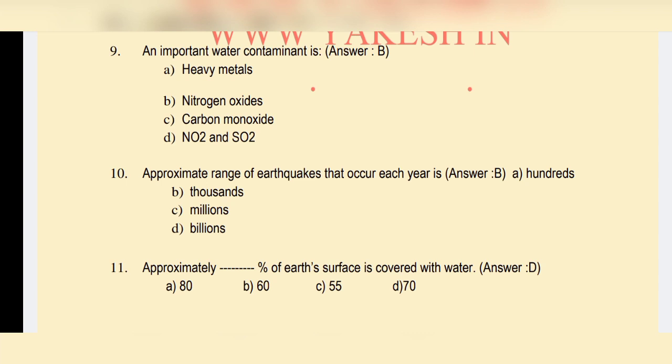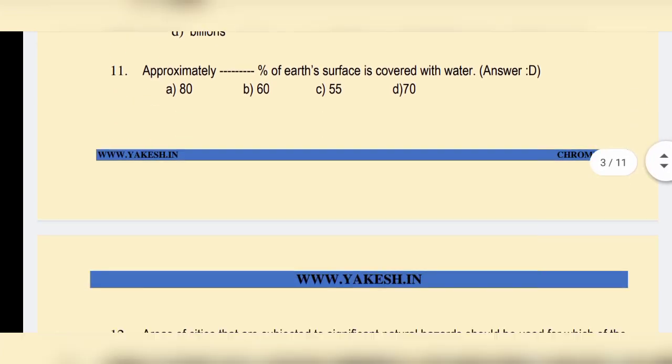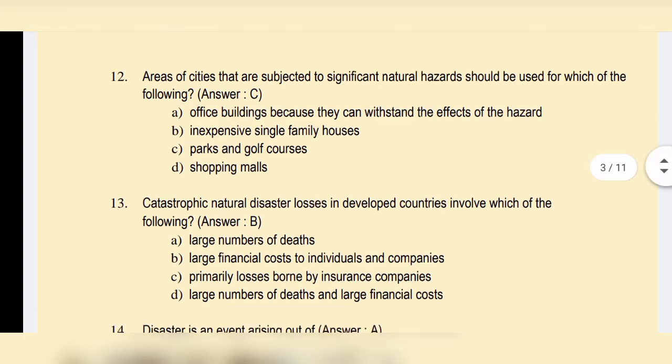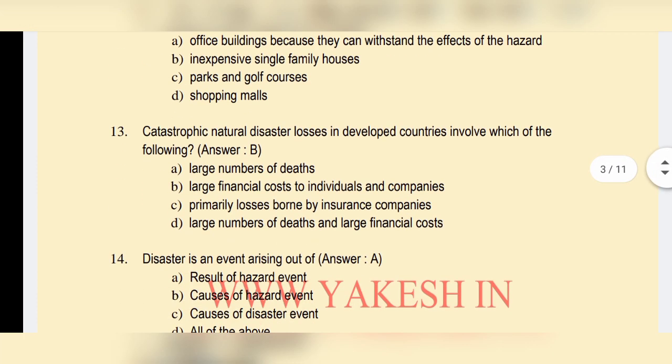Approximately dash percentage of Earth's surface is covered with water. Option D, 70. Areas of cities that are subjected to significant natural hazards should be used for which of the following? Option C, parks and golf courses. Next question. Natural disaster losses in developing countries involve which of the following?